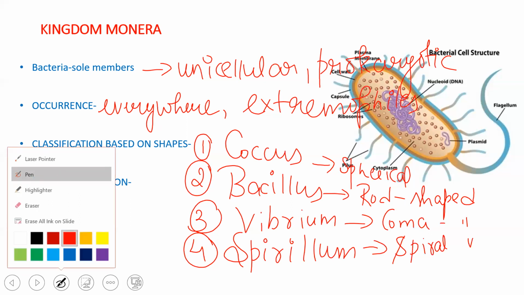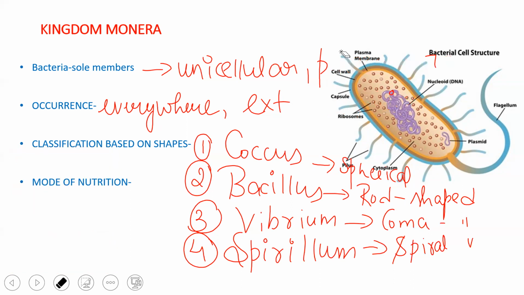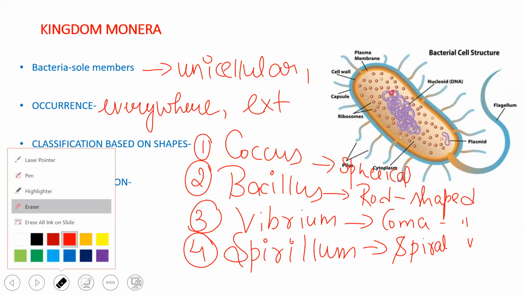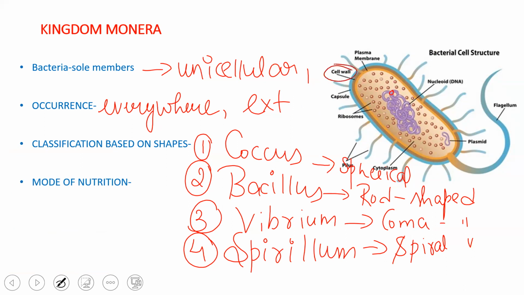A typical bacterial cell has a cell wall. It has the plasma membrane as the innermost layer. The cell wall in these bacteria is made up of a specialized sugar molecule called peptidoglycan, along with other components.